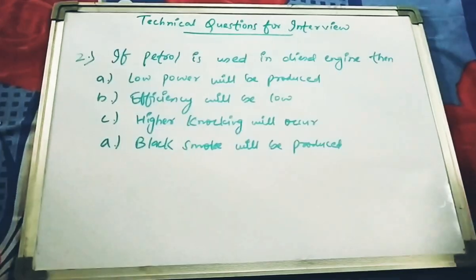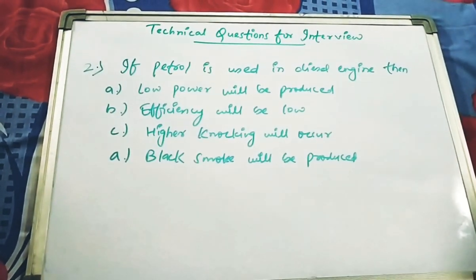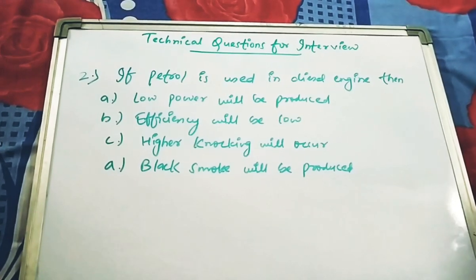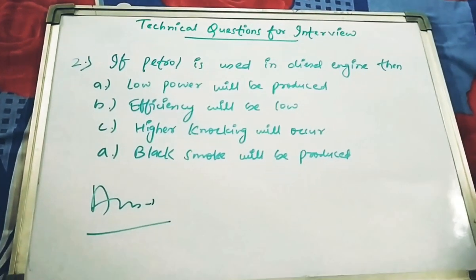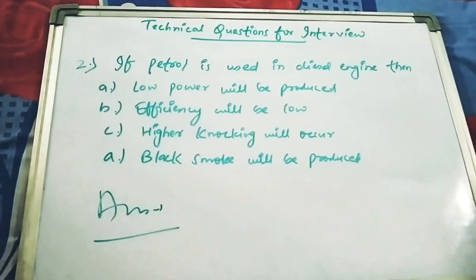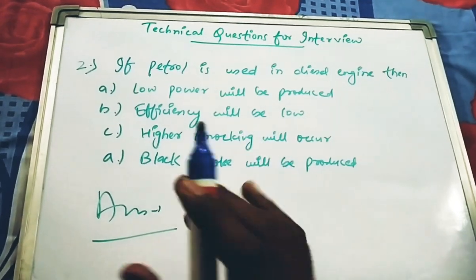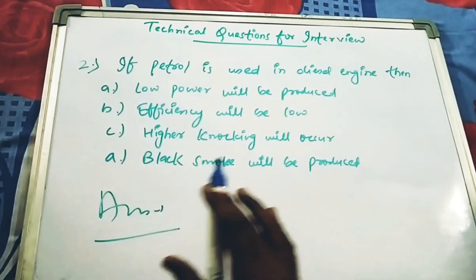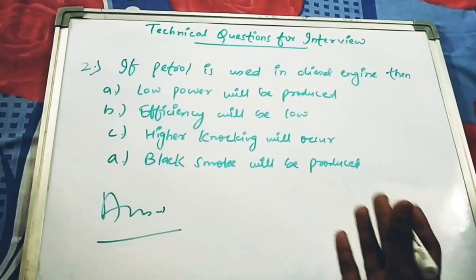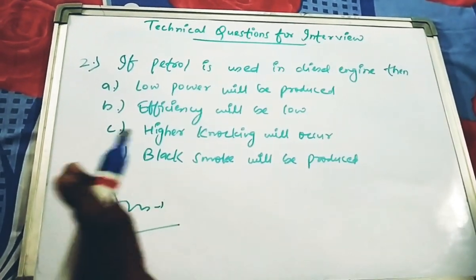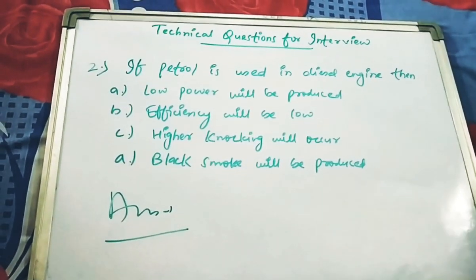Now coming to the next question. Our next question is: if petrol is used in a diesel engine, then what will happen? What is the main difference between a petrol and a diesel engine? We should first know that a petrol engine is less bulky compared to a diesel engine. There are a few more differences: in a petrol engine we normally use a spark plug, and in a diesel engine we use a fuel injector.